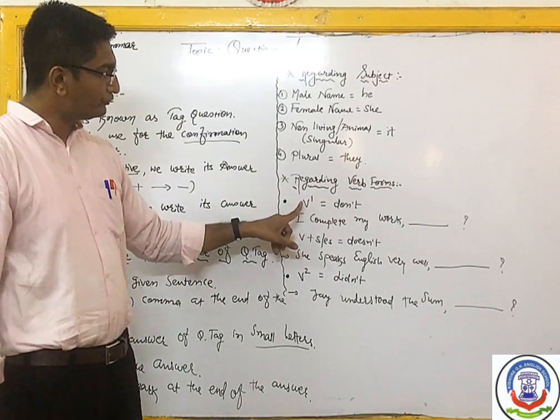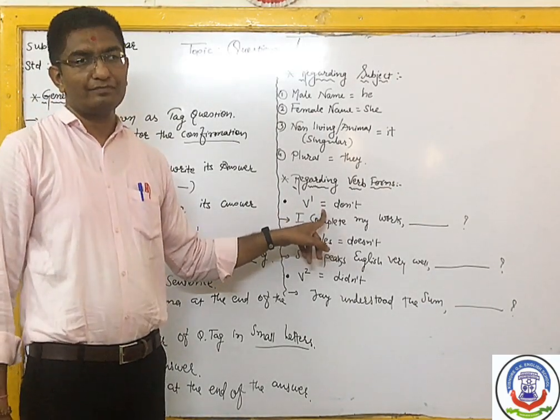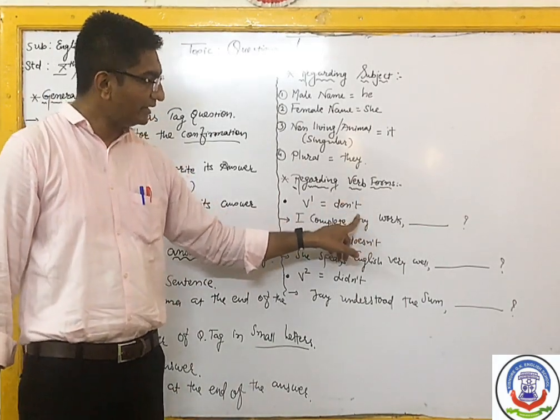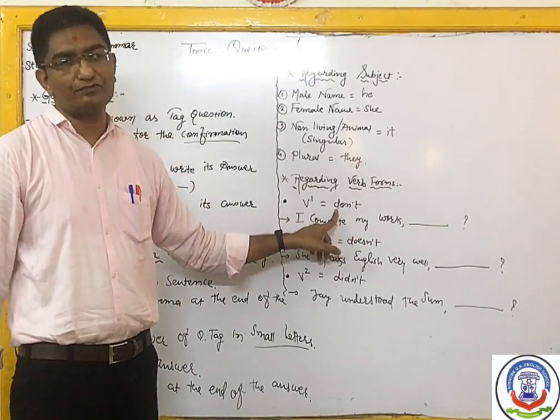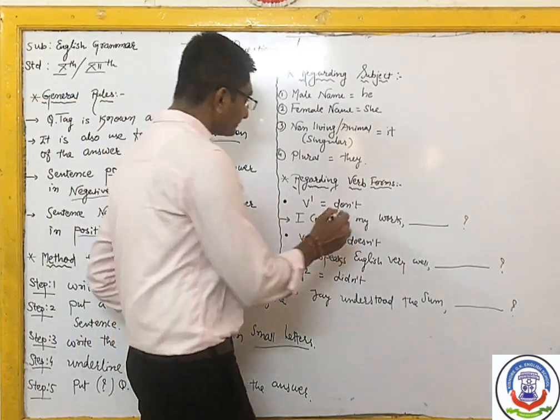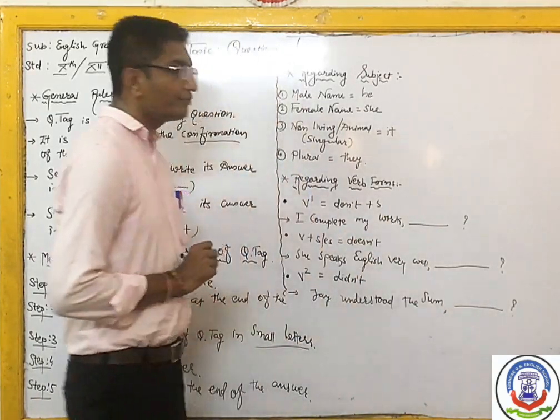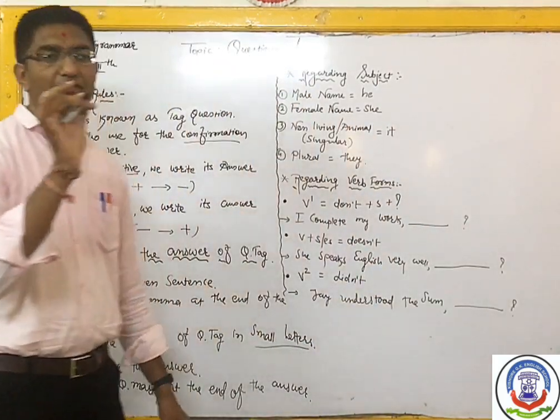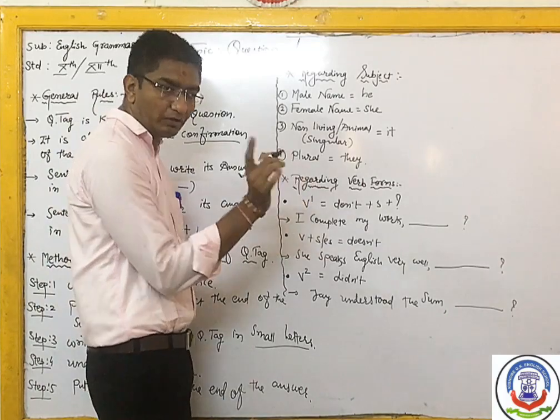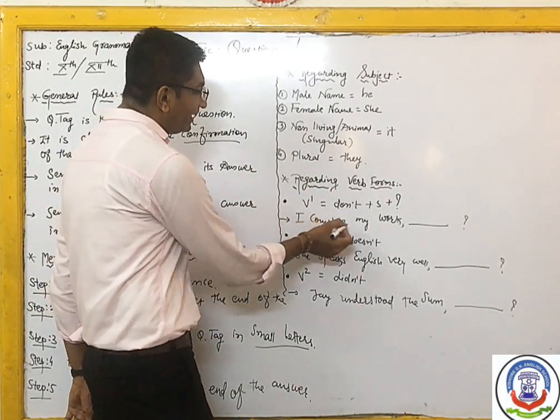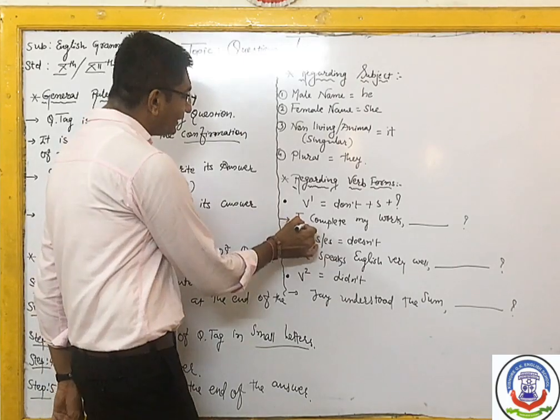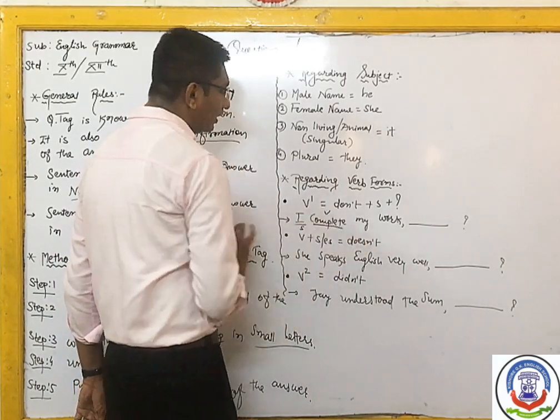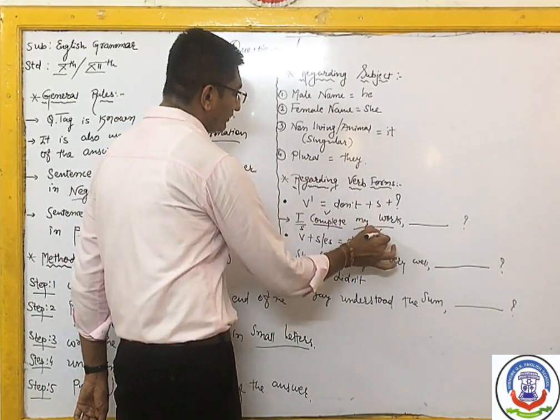In verb forms, if the verb's first form is there in the sentence, at that time we write the helping verb don't as an answer, and after don't you will apply the subject, and after that subject you will put a question mark. See, I write the example also over here. I complete my work. So here I is our subject, complete is our verb, and my work is our object.